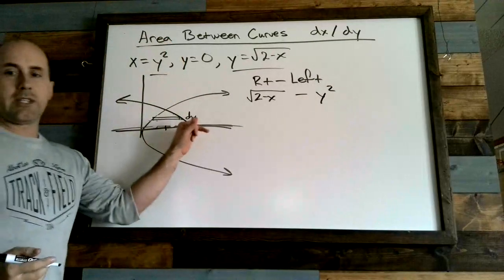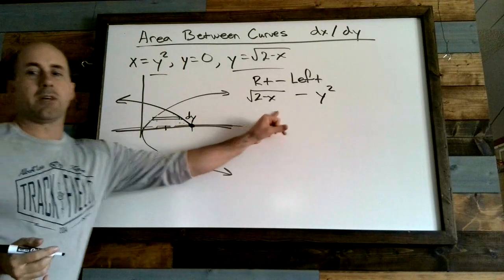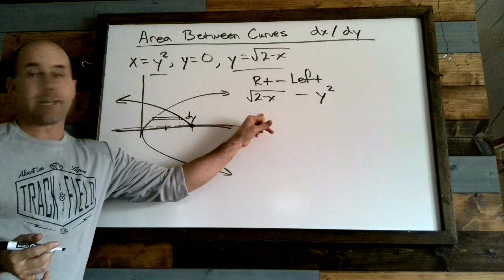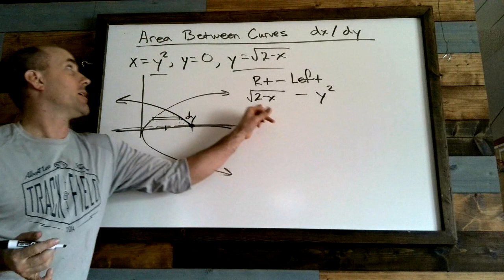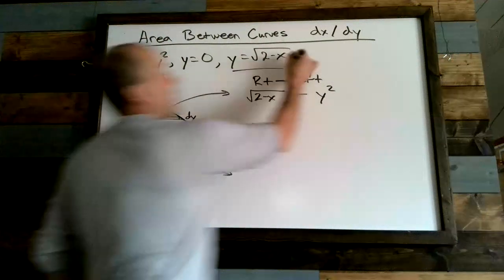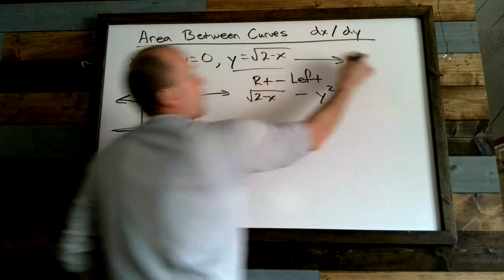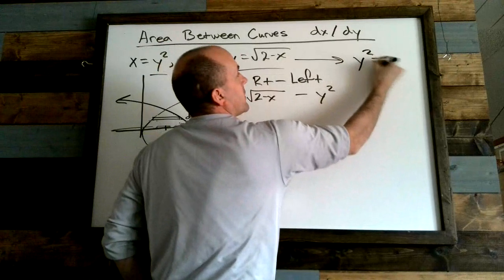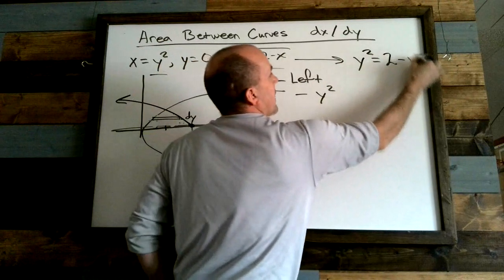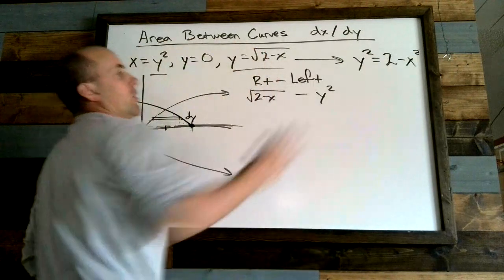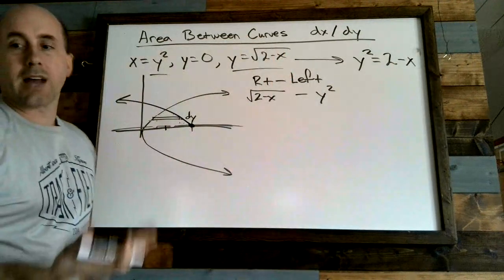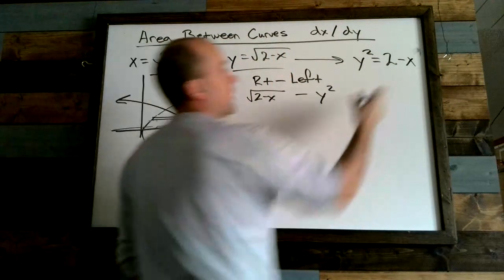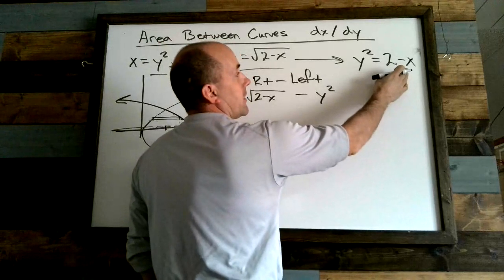Notice that since we're dy, these must both be in terms of y. So this one's a y squared, that one is okay, but this one is not okay. So I'm going to relook at this guy right over here. If I square both sides, I get y squared is equal to 2 minus x. Oh, not x squared. Y squared is equal to 2 minus x. I'm going to solve that for x.